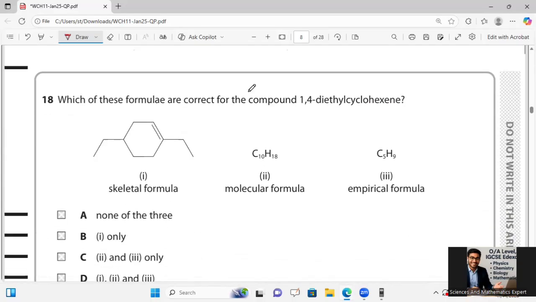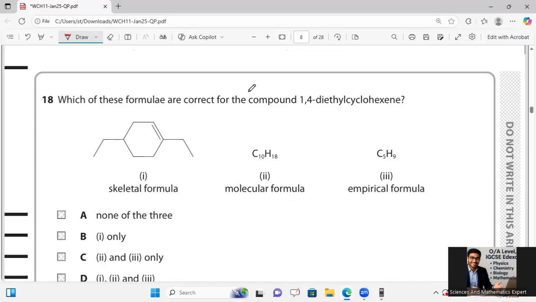Which of these formulas are correct for 1,4-dimethylcyclohexene over there? Okay, for question number 18, he is saying over here that the skeletal formula of the name 1,4-dimethylcyclohexene is incorrect, because cyclohexene has the double bond between C1 and C2.